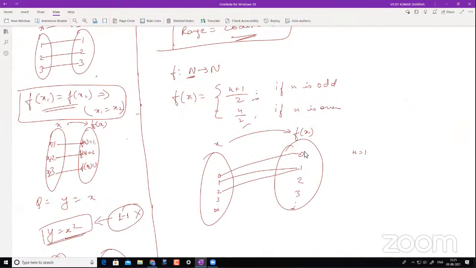So now you see something here. First of all, is this 1-1? No, sir. It's many-one. Not 1-1. Let's understand if it is onto or not.